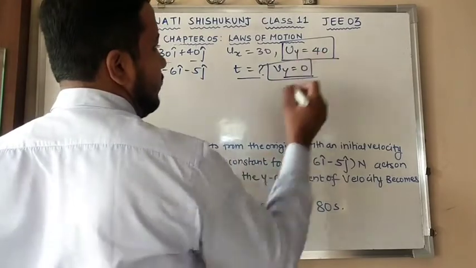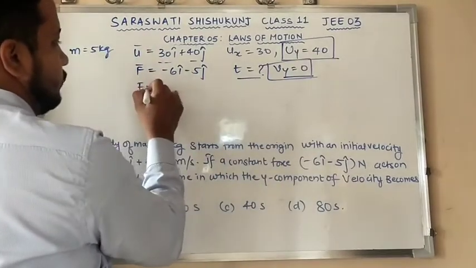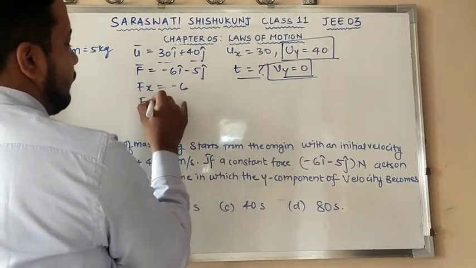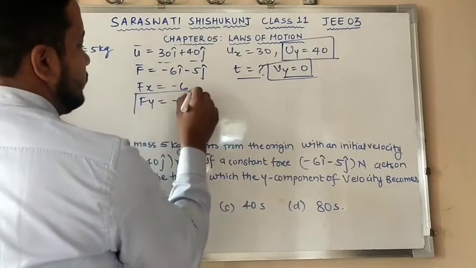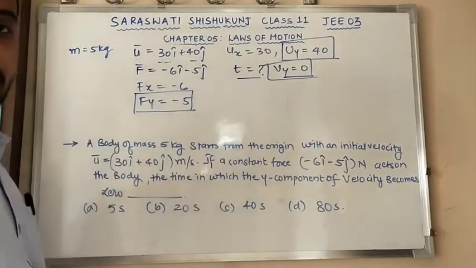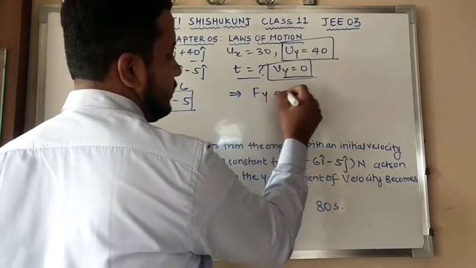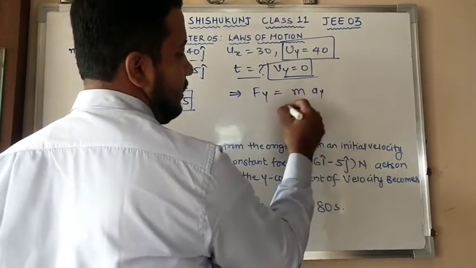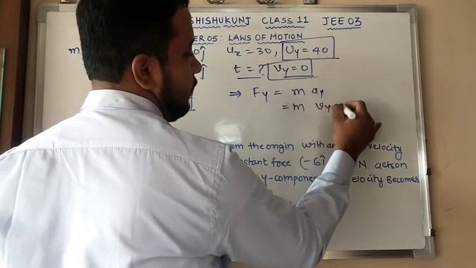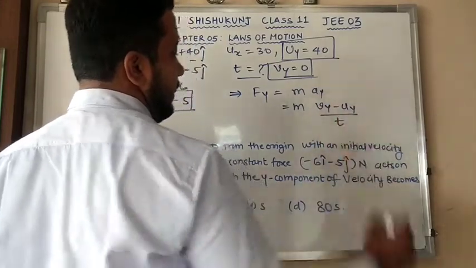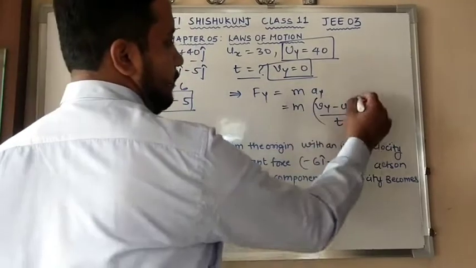This is my final component, and in the case of force, Fx is minus 6 and Fy is minus 5. So I am going to take my y component only. Clear? I have the formula Fy equals mass into acceleration of y. Acceleration of y is final velocity minus initial velocity upon time. So vy minus uy by t.